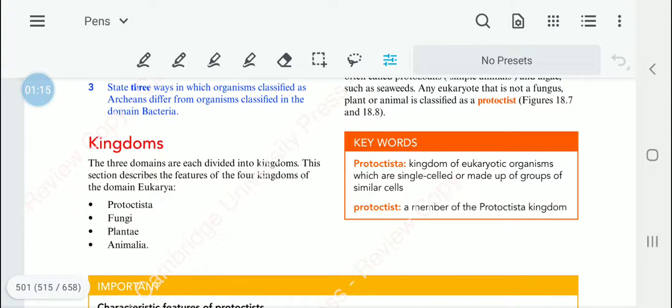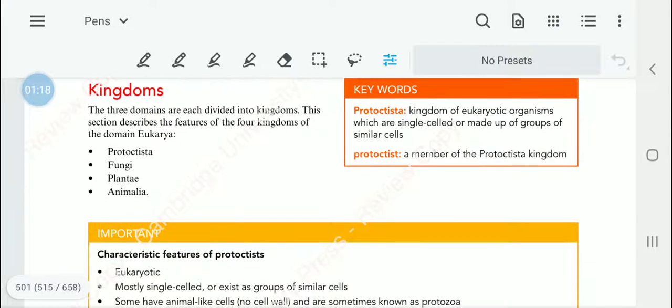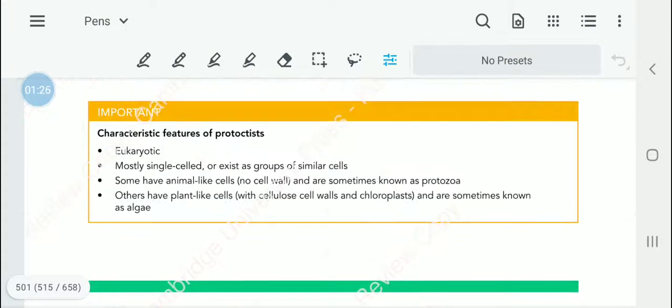They are usually single-celled or a group of similar cells, and they have these characteristics. First, the main characteristic is obviously that they are eukaryotic. Most are single-celled or act as similar cells would act in unison. But remember, these are not specialized cells. They don't have specialized features. They are similar cells acting as a single group.